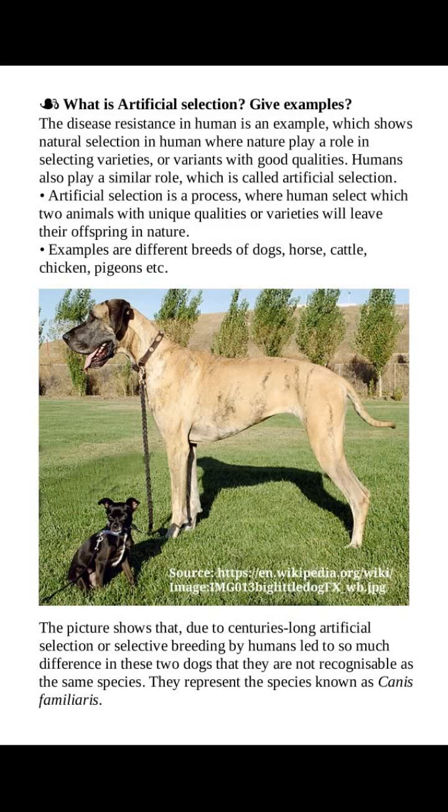The picture shows that centuries-long artificial selection, or selective breeding by humans, led to so much difference in these two dogs that they are not recognizable as the same species. They represent the species known as Canis familiaris.